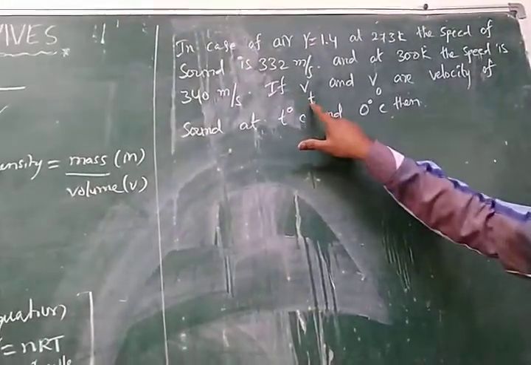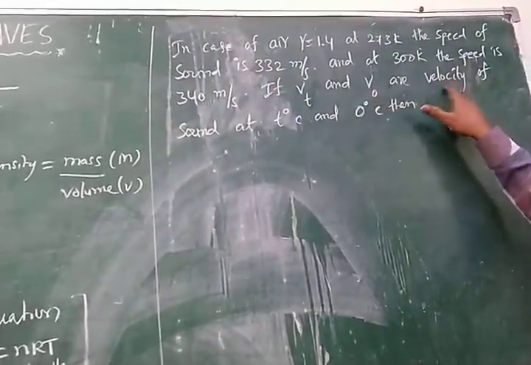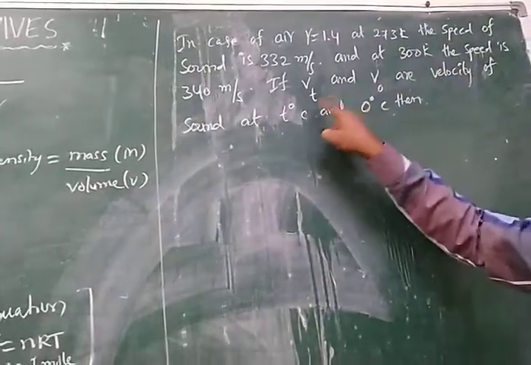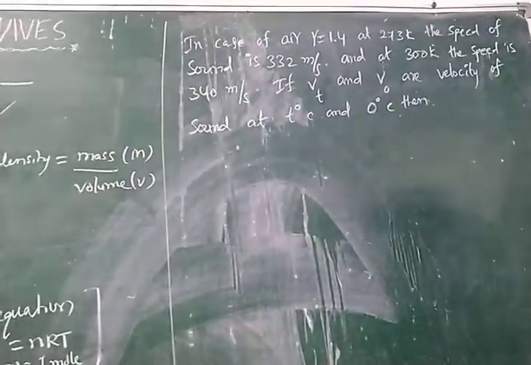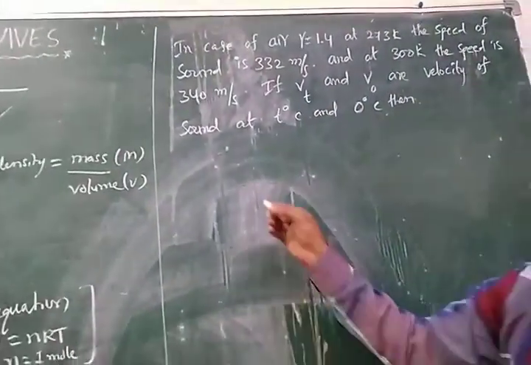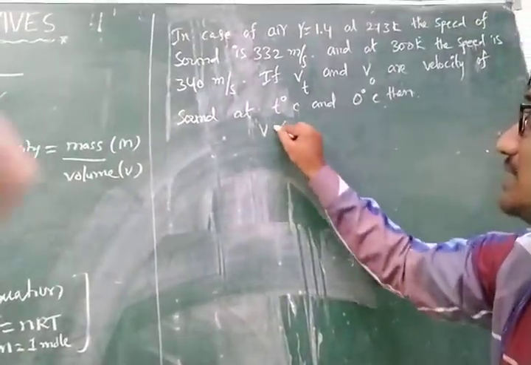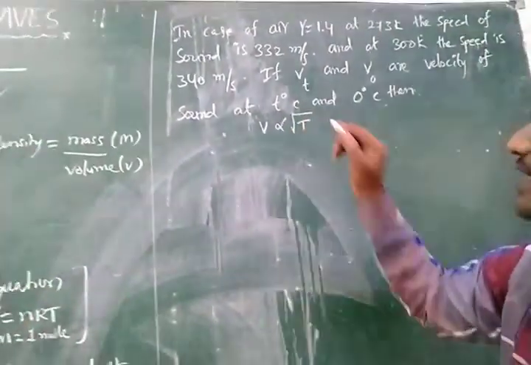If Vt and V0 are the velocity of sound at T degree centigrade and 0 degree centigrade, this is the formula. We know that the velocity is directly proportional to the square root of the temperature.